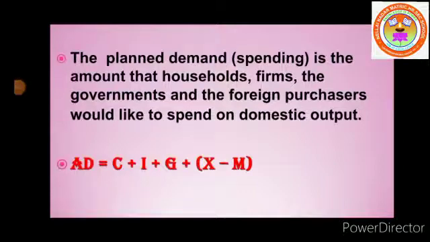The planned demand is the amount that households, firms, the governments and the foreign purchasers would like to spend on domestic output. This desired spending is called aggregate spending and can be expressed as aggregate demand equal to C plus I plus G plus X minus M. C means consumption expenditure, I means investment expenditure, G government expenditure, X minus M net export, export minus import.